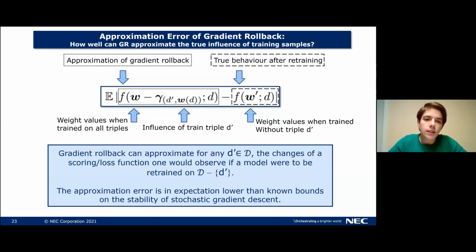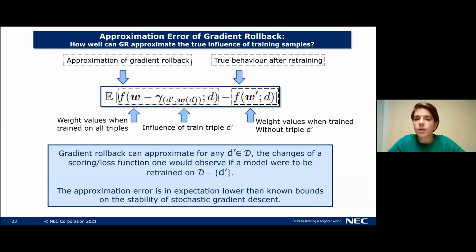The first quantity is the approximation of gradient rollback. And here we again use the weight modification that we already saw in the previous slides. So we have the model weights that we got when training on all triples, and from that we subtract the influence of the current trained triple D prime that we're looking at. These modified weights we give to the scoring or loss function to compute the value for our prediction D. This is the first value.